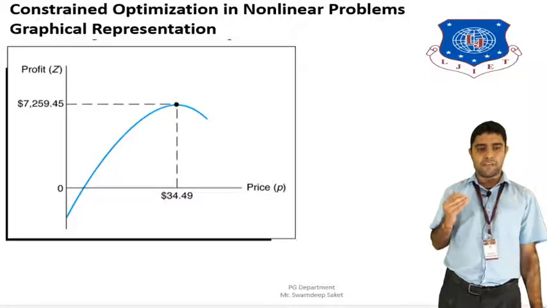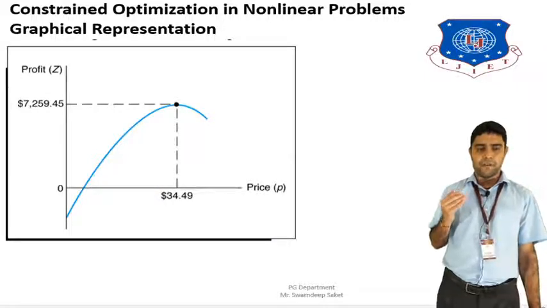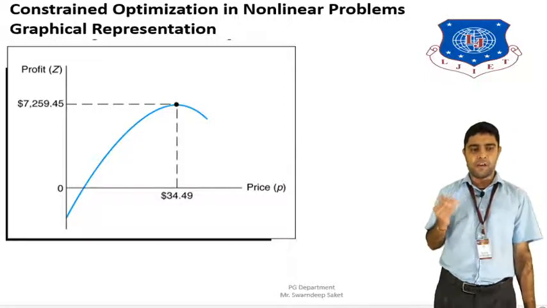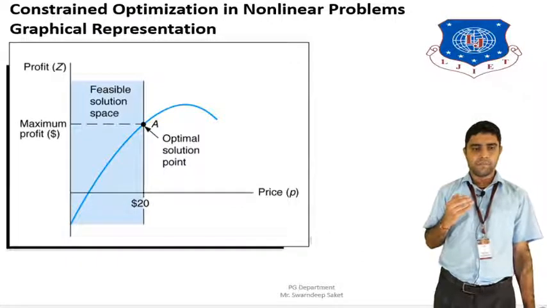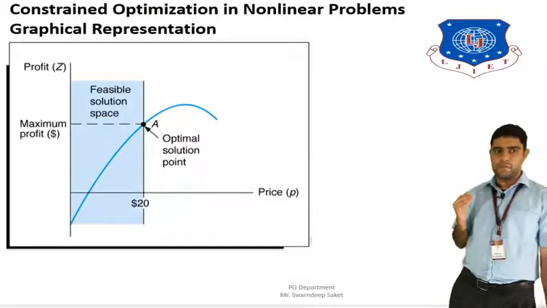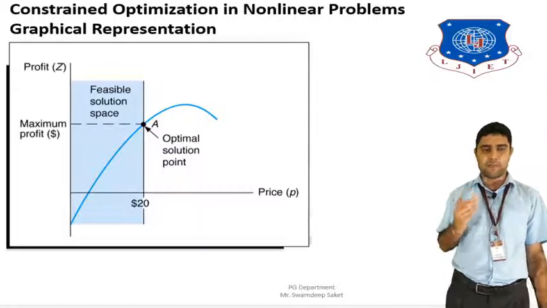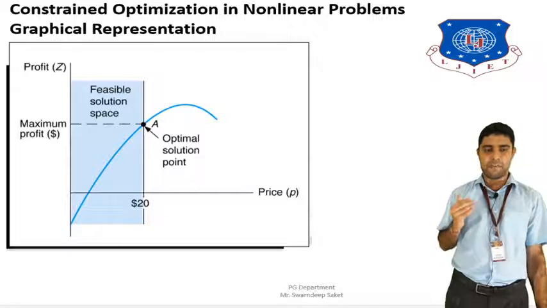Profit is given in dollars, that is $7,250,269.45. In the next figure, the x-axis shows profit and the y-axis the maximum profit we can achieve using the feasible solution space. The feasible solution space is created using the optimal solution. So we have to get the optimal solution profit for that constraint optimization curve in the non-linear optimization problem.